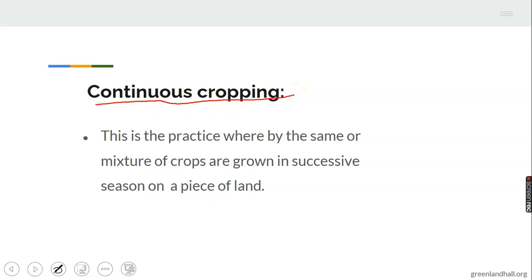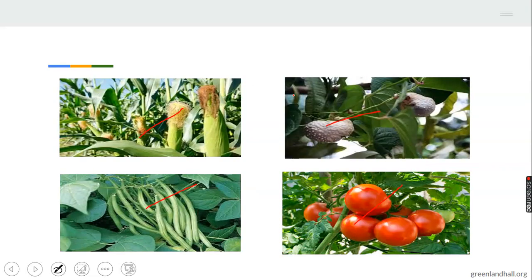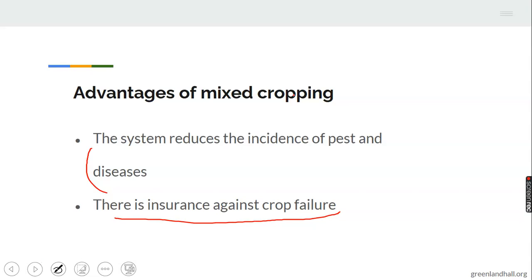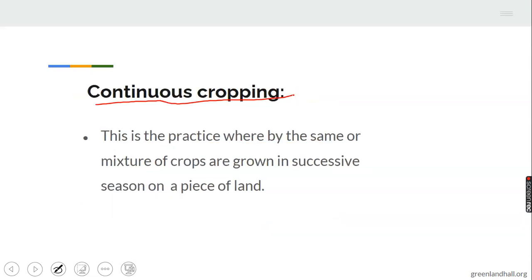This is another cropping system. Before we continue, pick up your pen quickly and write out 5 crops grown under mixed cropping. 5 crops that can be grown under mixed cropping. Alright, we have an example of it there. Maize can be grown, beans can be grown, tomato, yam, rice, wheat, millet, and so on. Different crops can be grown under mixed cropping. I believe we are following.